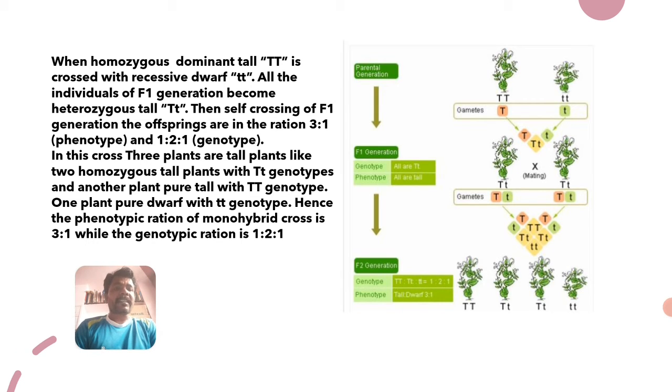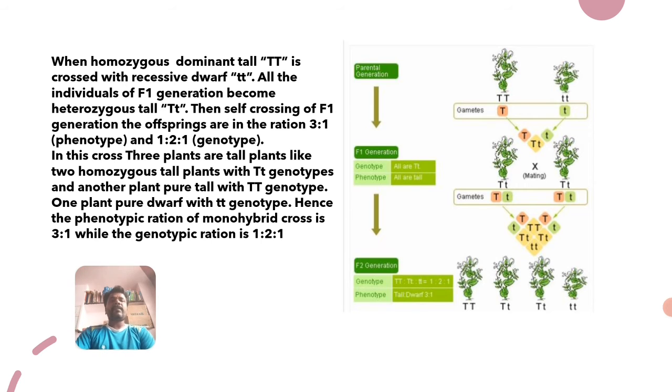But out of these three, the genotypes are different: one is homozygous tall, capital T, and two are heterozygous tall, capital T small t, and one is a dwarf plant with small t genotype.